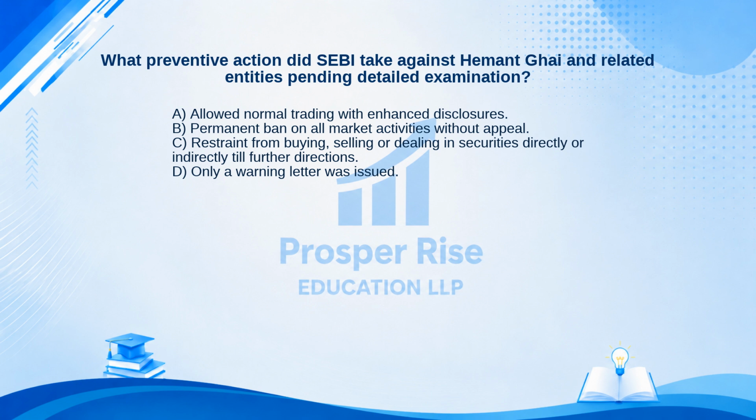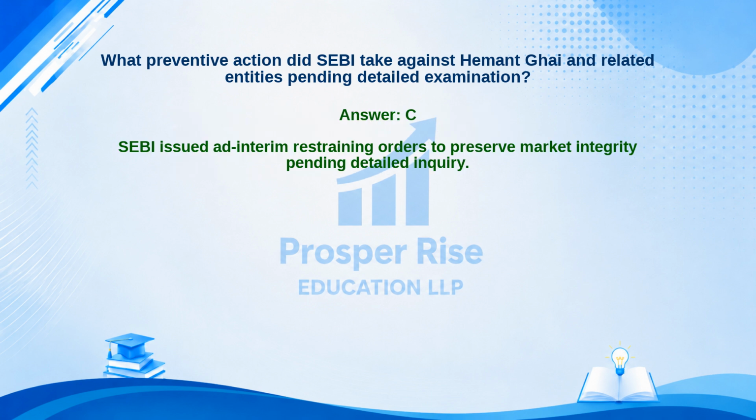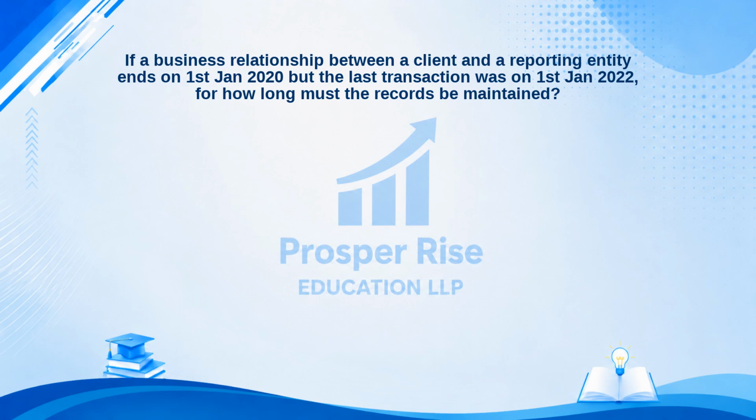Take a moment to pause the video and decide. The correct answer is option C. Let's see why. SEBI issued ad interim restraining orders to preserve market integrity pending detailed inquiry. If a business relationship between a client and a reporting entity ends on the 1st of January 2020, but the last transaction was on the 1st of January 2022, for how long must the records be maintained?